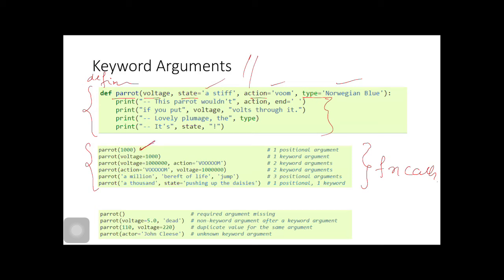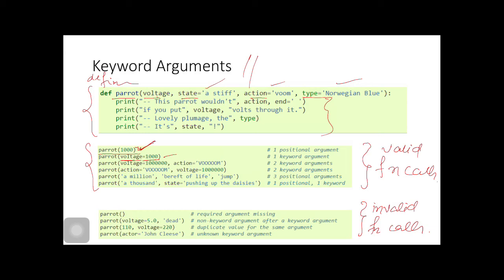Now the first call statement. These are the function calls. These are the valid function calls, and these are invalid function calls. We will have a look at why these are valid and why these are not valid. In the call statement we supplied parrot and 1000. This argument would get passed to the voltage because all others have their default values. This is valid, one positional argument.